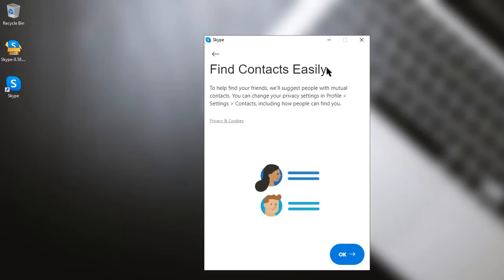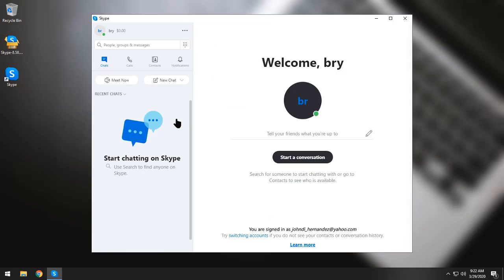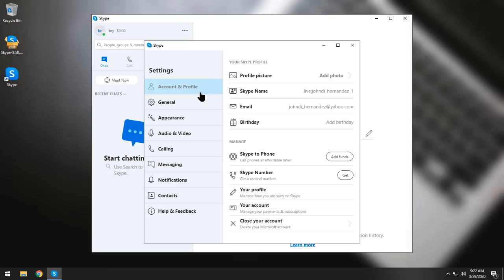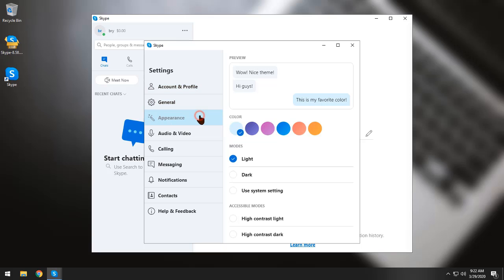Let's just skip that. Find contacts. So, easy as that, right? Easy as that. So you can search people. You can go to settings, check your settings, appearance. You can change purple, pink, blue.